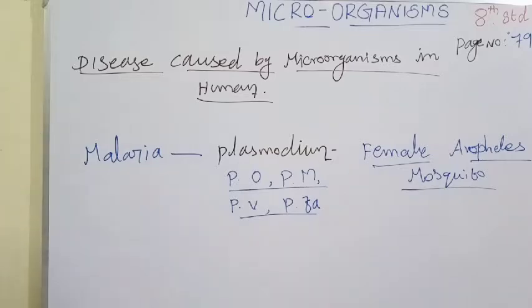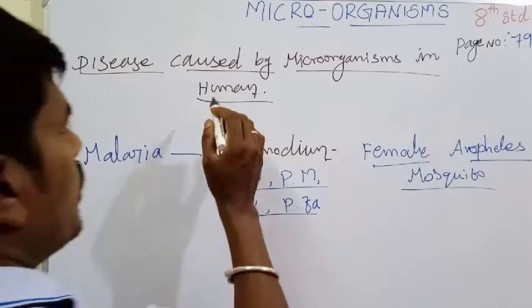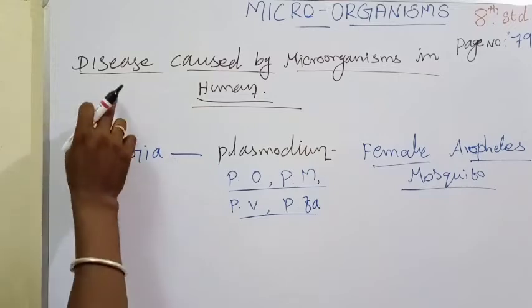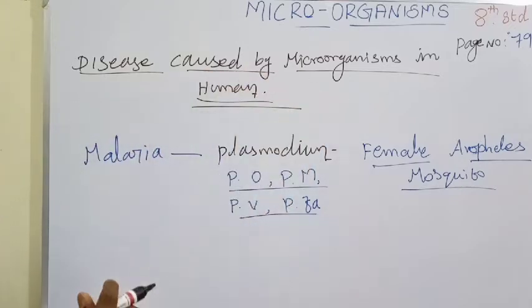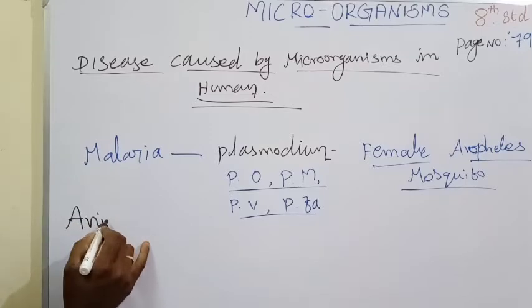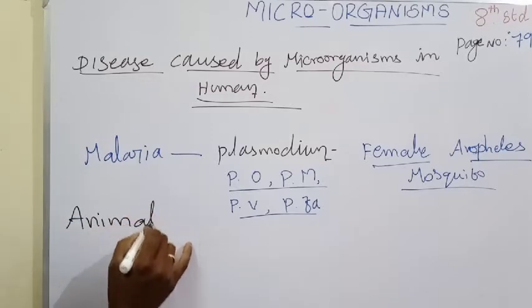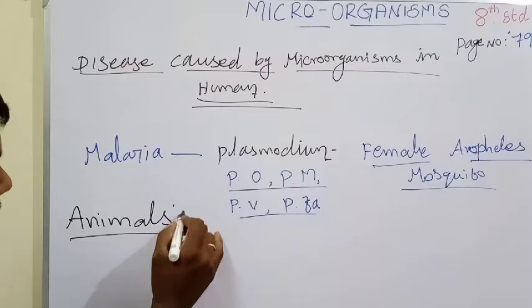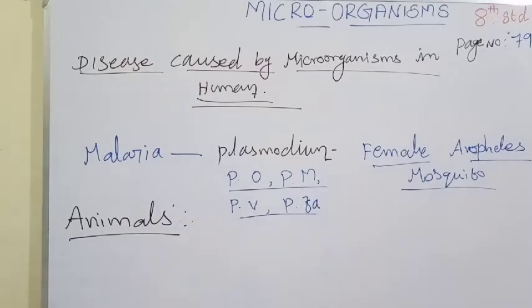Before that, we completed diseases in humans. Now these are diseases caused by microorganisms in animals. What are the diseases? The first one is anthrax.